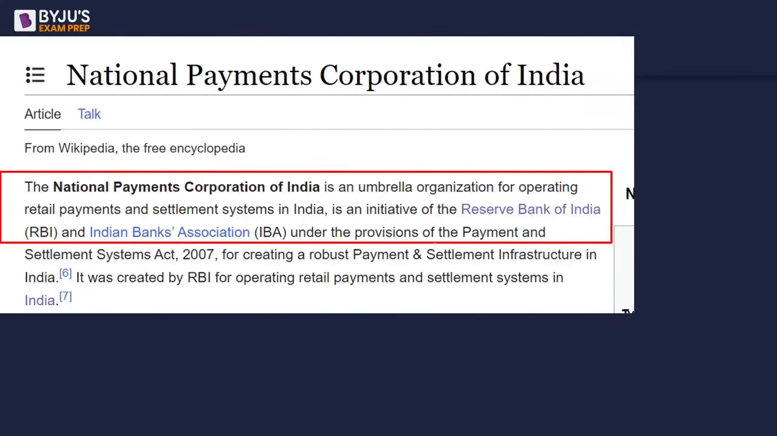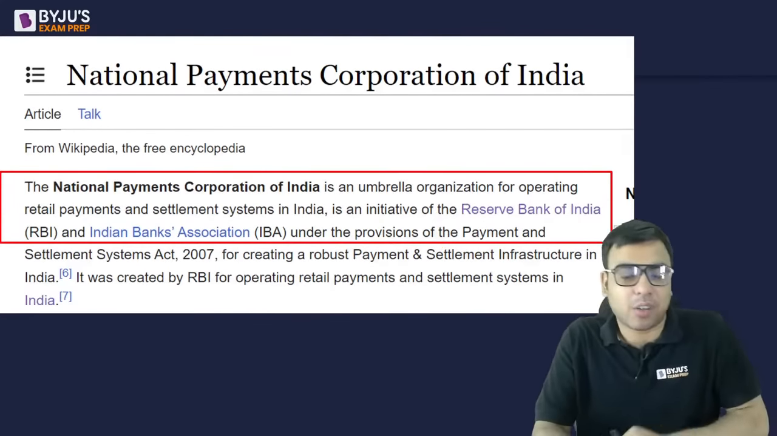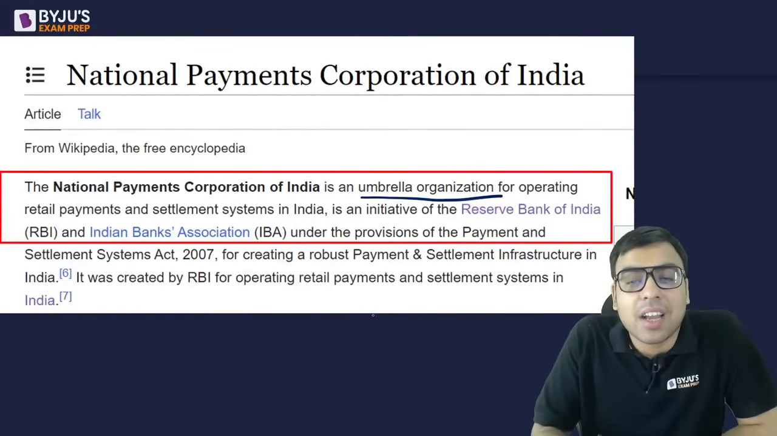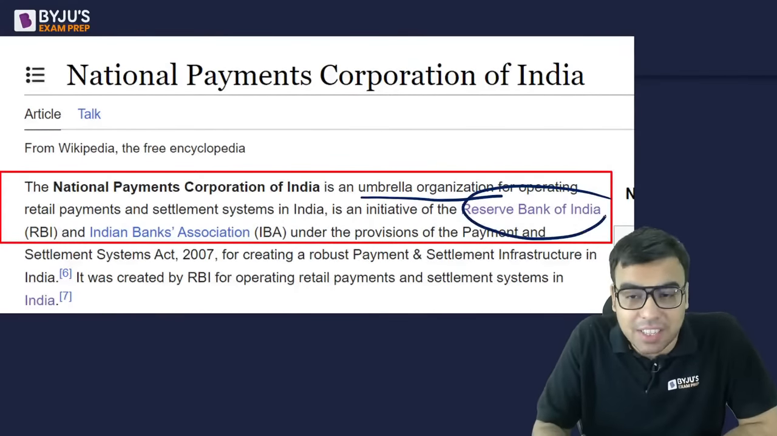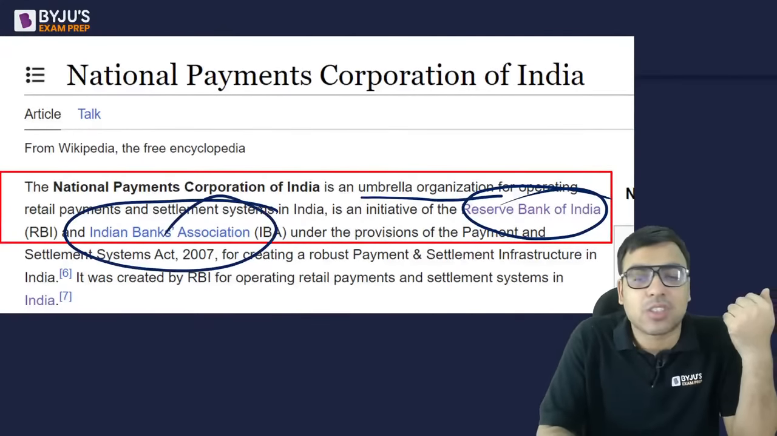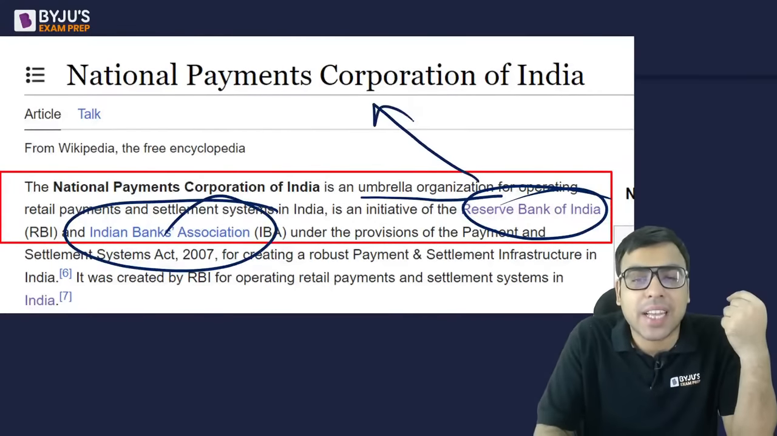Now, why is NPCI so important? The first thing is, yes, it is an umbrella organization formed on the initiative of the Reserve Bank of India. So the Reserve Bank of India and the Indian Banks' Association were instrumental in making the NPCI.